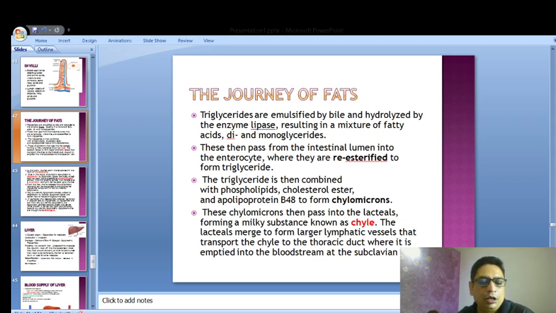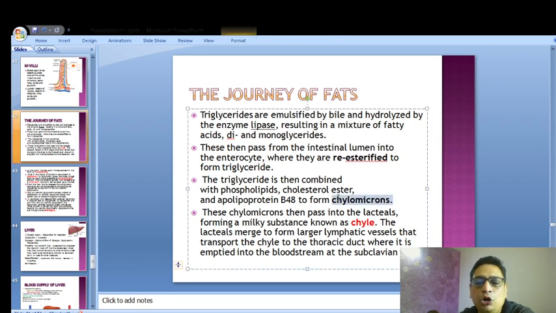So let's get back to the point where we were. They are re-esterified to form triglyceride. So the fatty acids inside the intestinal cells again join together to form the triglyceride. The triglyceride then combines with phospholipids, cholesterol ester and apolipoproteins, which is a mixture of lipid and proteins, in B48 to form something called chylomicrons.